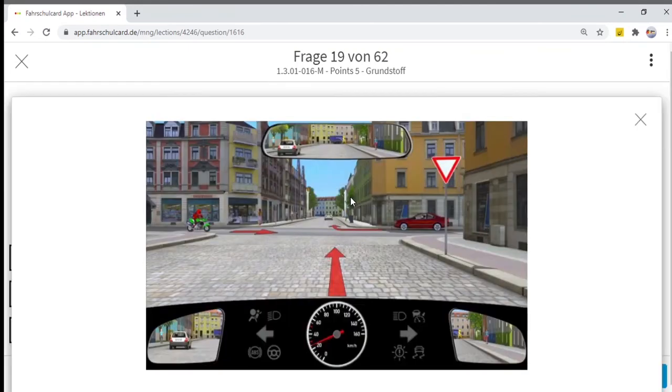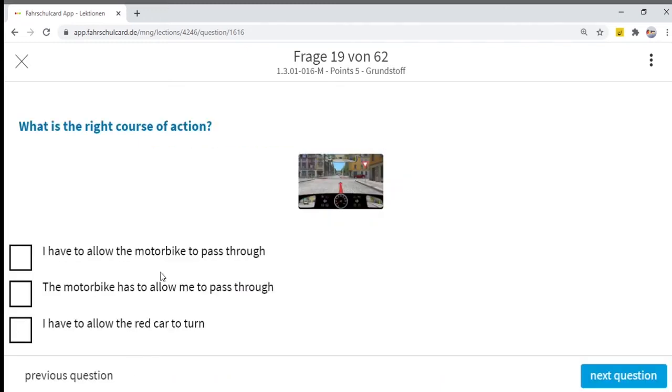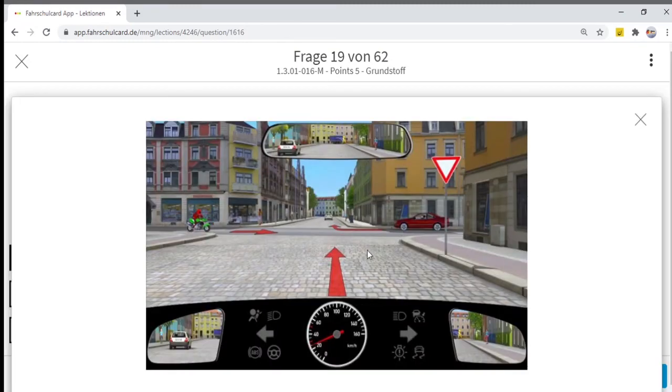What is the right course of action? You are on the road. Just observe this sign. It's a red inverted triangle, also known as give way. That means you have to stop and give way to cross traffic. Now the cross traffic has priority. You have to allow the red car, the motorbike and every cross traffic to proceed further, and then you will proceed. Just stop here, give way, and when there is no danger to the cross traffic, then you can move ahead. So I have to allow the motorbike to pass through. The motorbike does not have to allow me, no, I am not on the priority road.